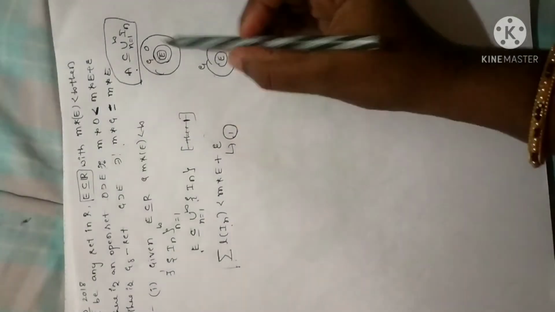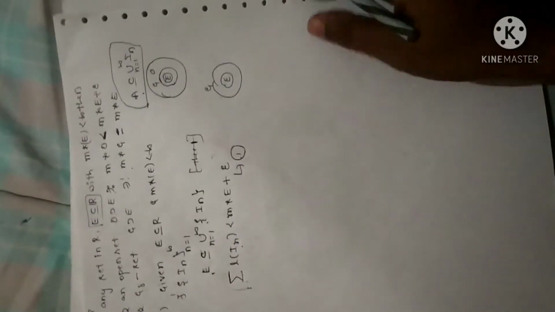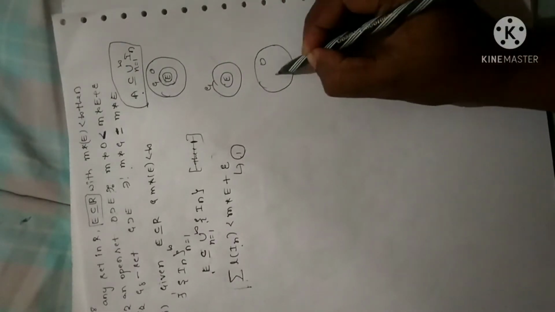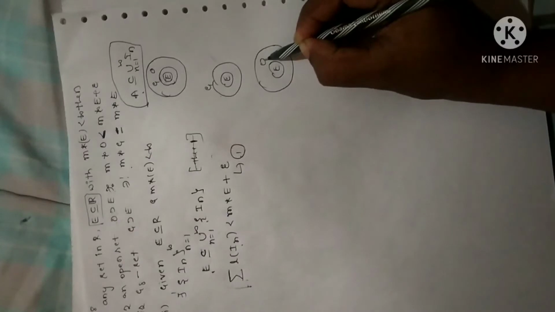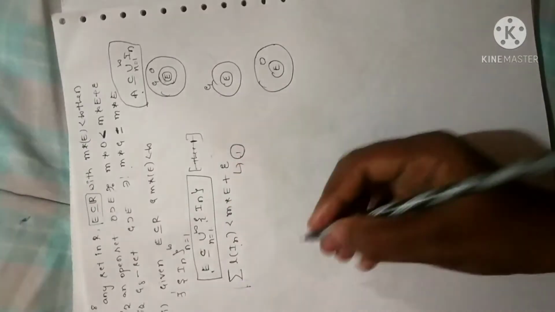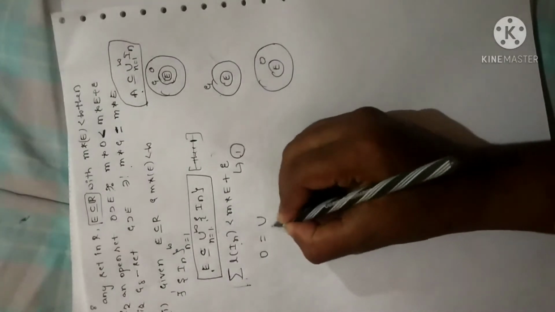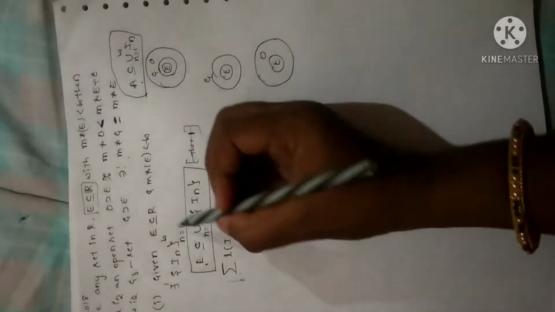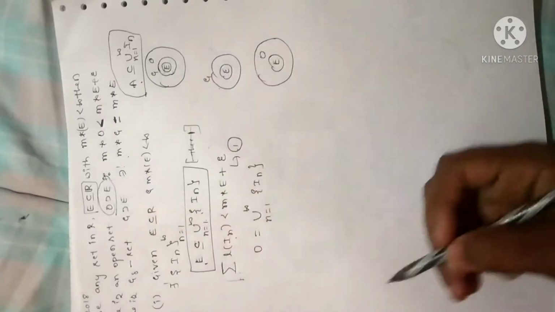Since E is a subset of O. Clear? Why? Because E is a set which lies in the open set O. I have a set O, and E is contained in it. So O is equal to the union n equal to 1 to infinity of all the intervals. Clear? Why? Because it is already given that E is contained in O.